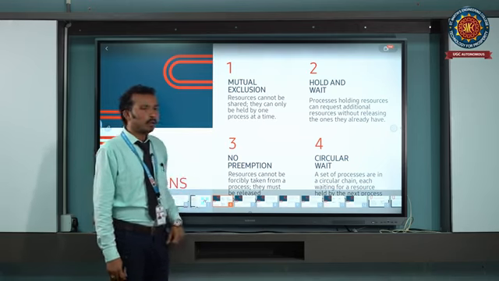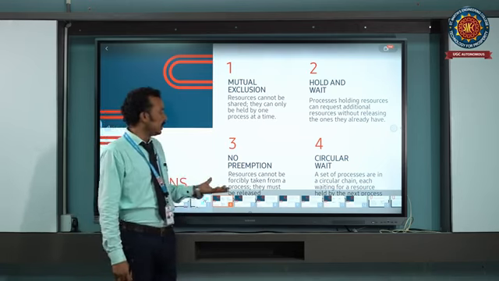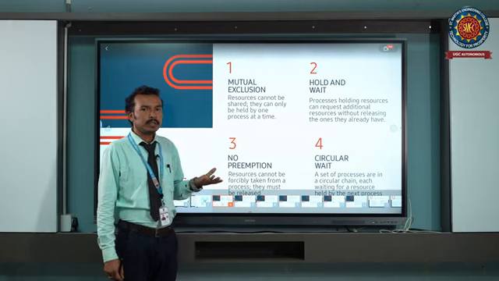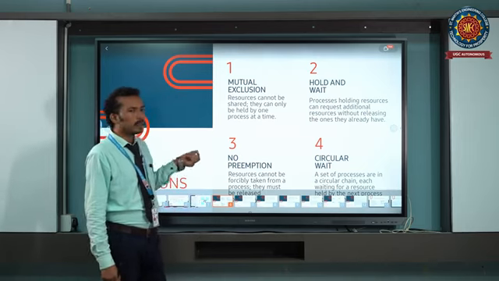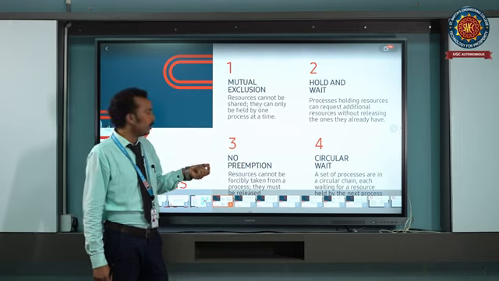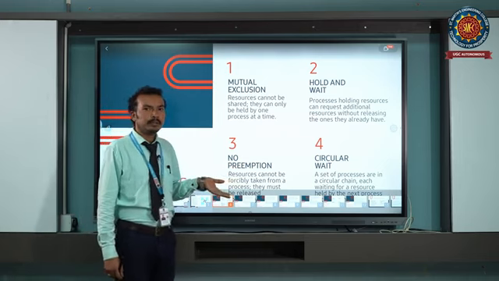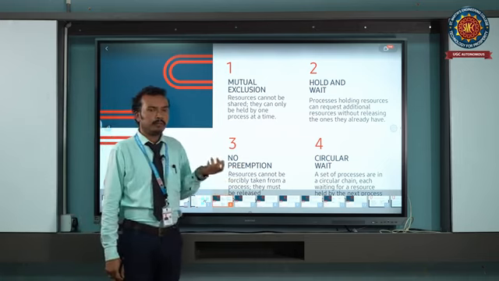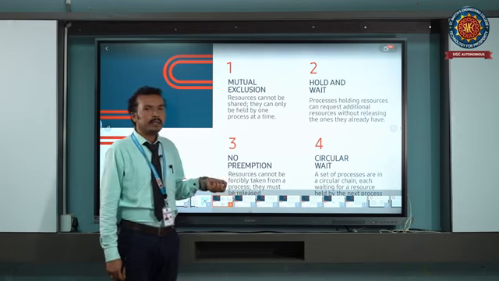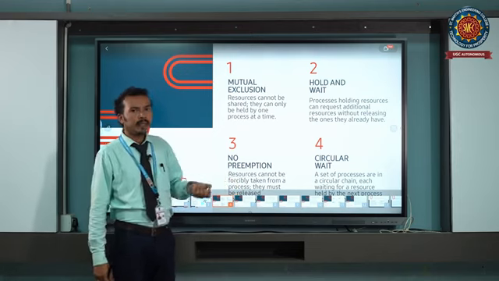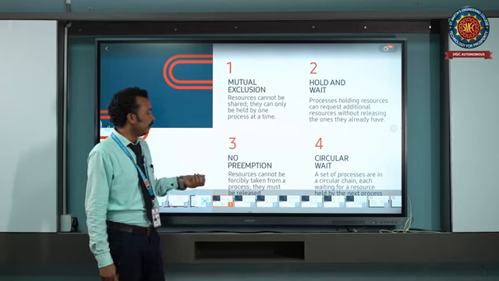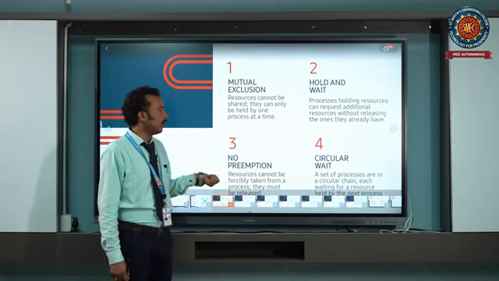Then third one is no preemption. Preemption means while executing 2 processes, when a high priority process comes, the low priority process will stop its execution, wait in the waiting queue, and then the high priority process will complete its execution. In this case also the deadlock will occur.